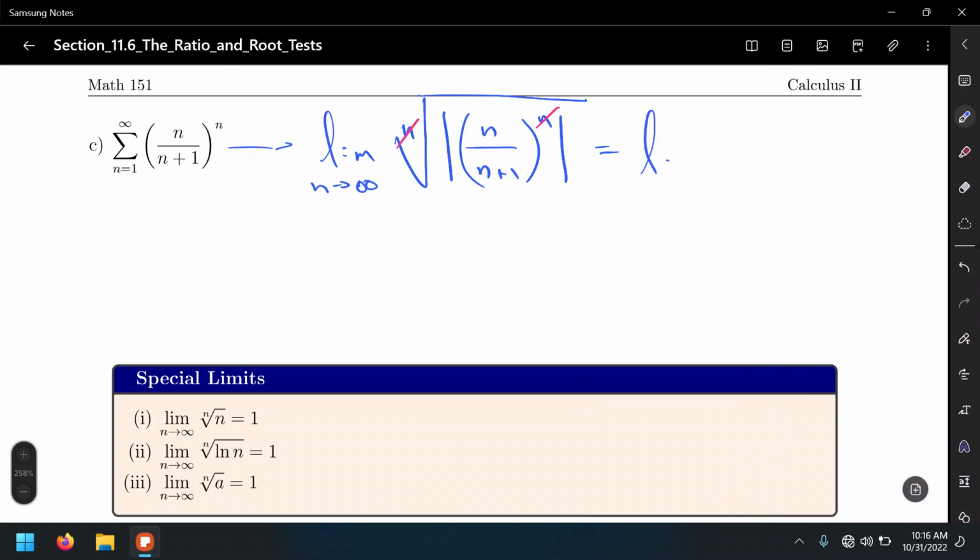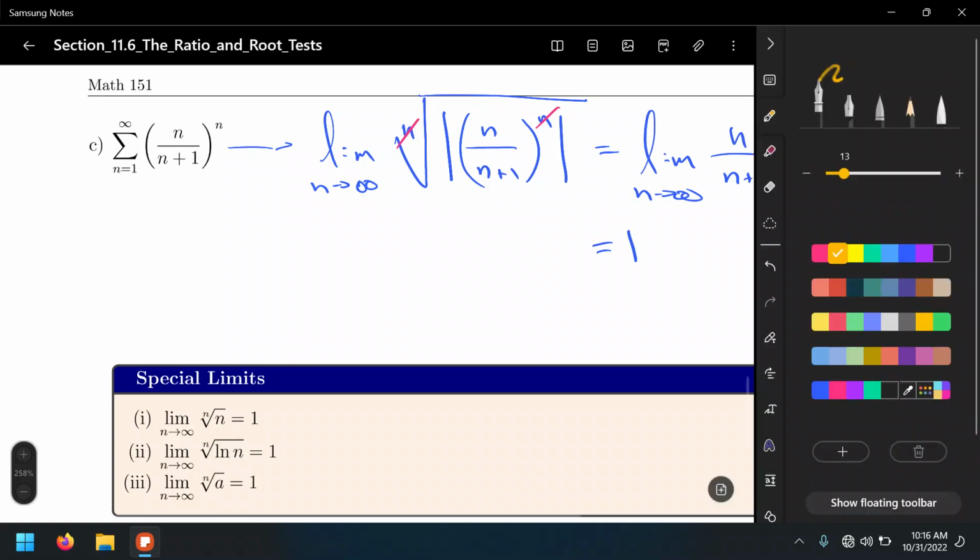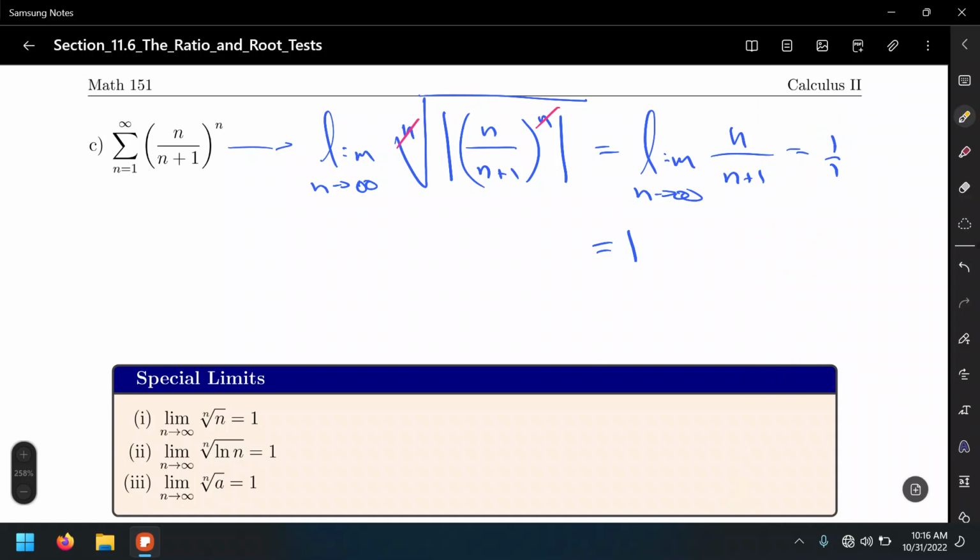So this will be the limit of n over n plus 1 as n approaches infinity. Well, what do we have? Polynomial over polynomial, and the degrees match as well. That's the ratio of the leading coefficients, which in this case happen to be 1 over 1. But 1 over 1 equals 1. And what does the root test tell us when the limit is 1? It's the same as in the ratio test.